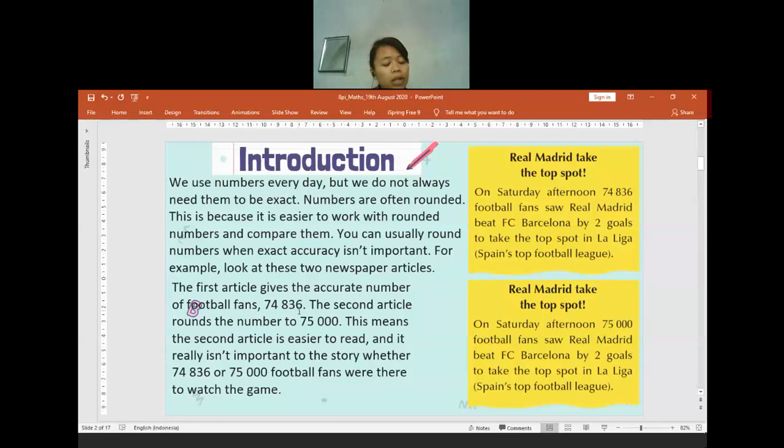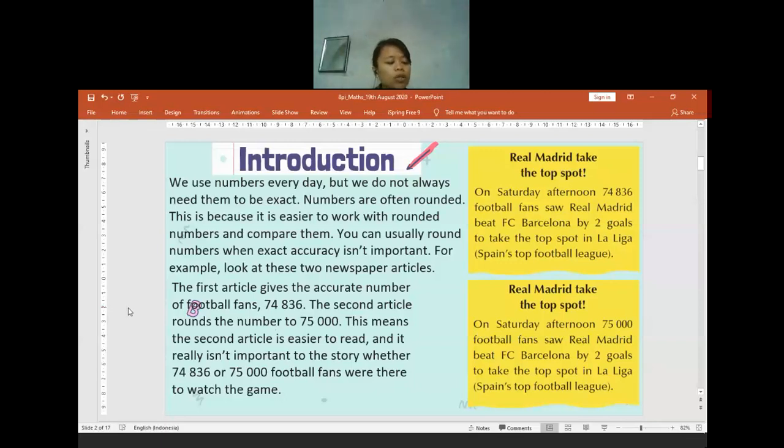It's too much to mention, so people will directly simplify it as: on Saturday afternoon there are 75,000 football fans. That's why we need to learn rounding off, because sometimes it's easier for us to say a rounded number rather than telling the exact value of anything.